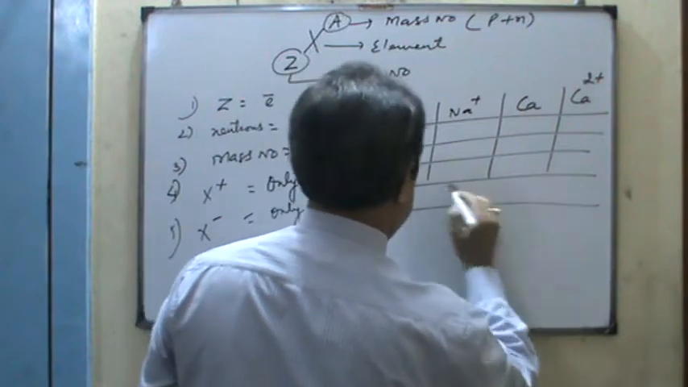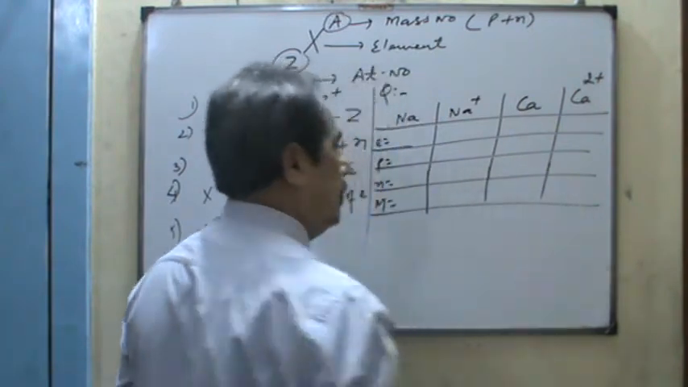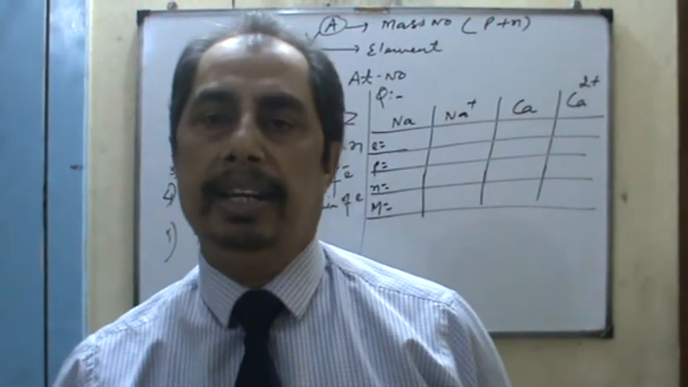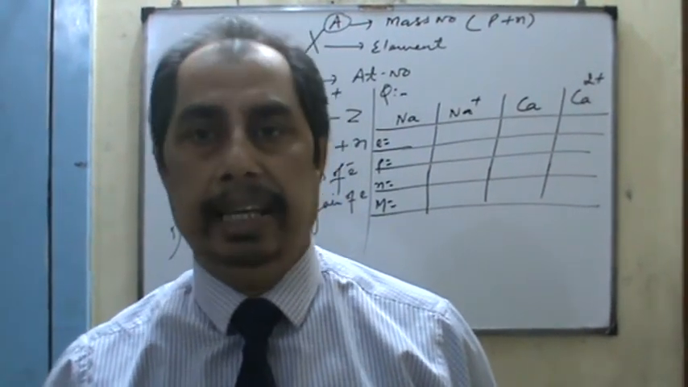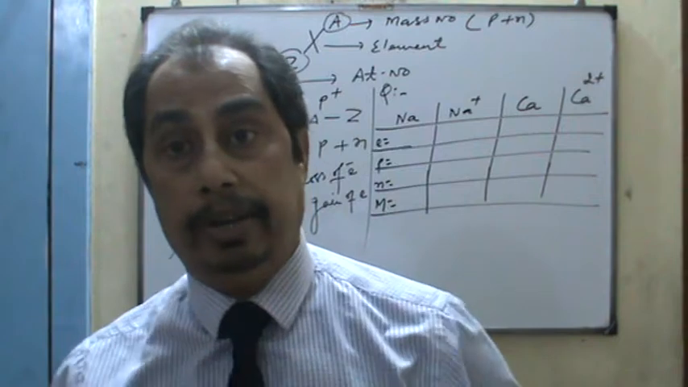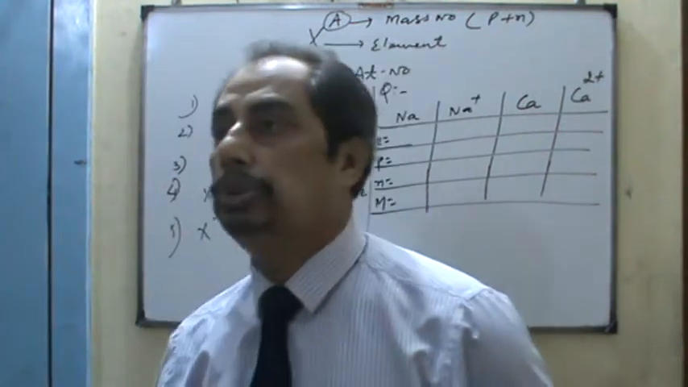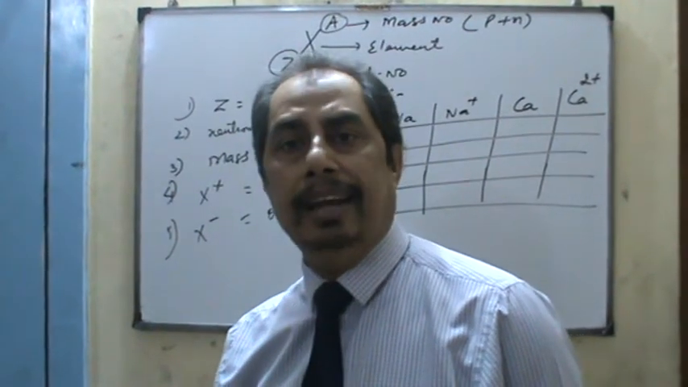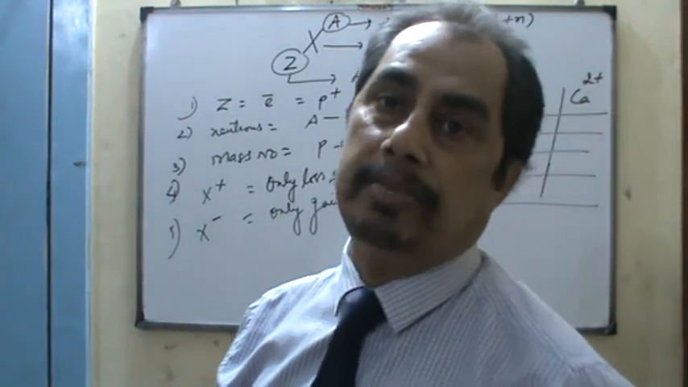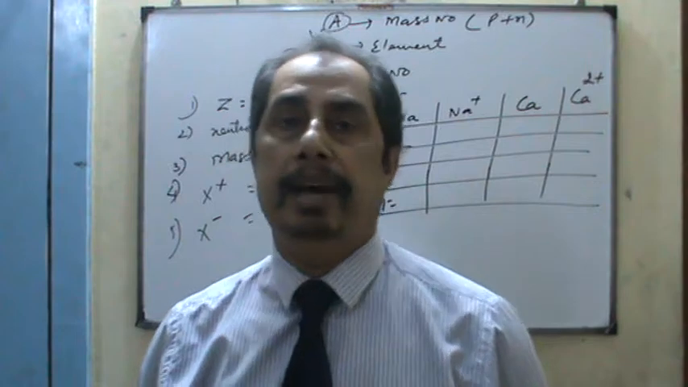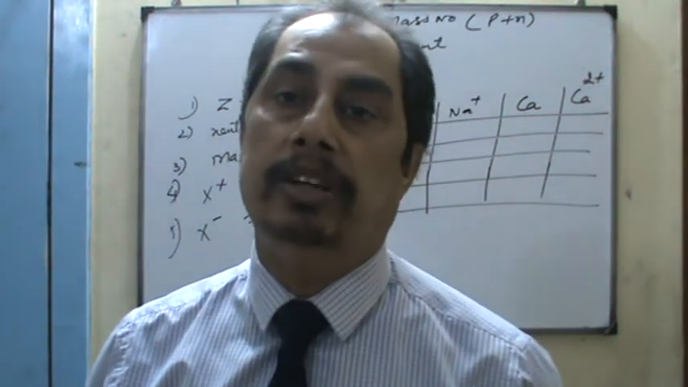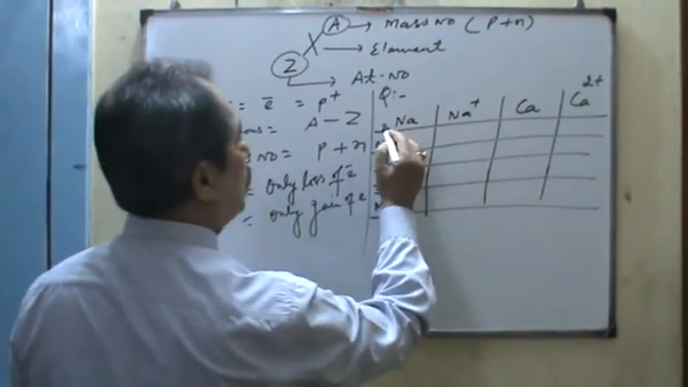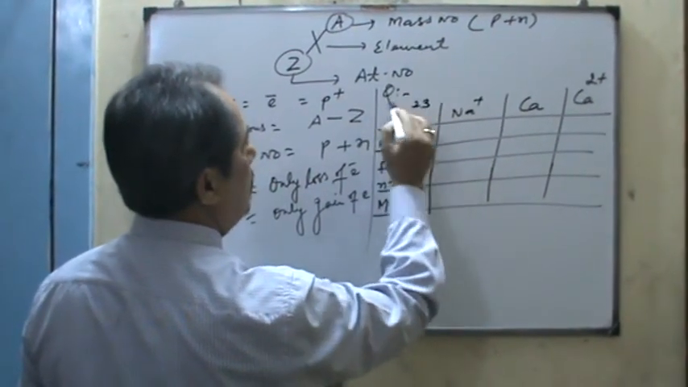In order to solve such kind of question, I always give you the advice to remember the atomic numbers from hydrogen to zinc. Hydrogen, helium, lithium, beryllium, boron, carbon, nitrogen, oxygen, fluorine, neon, sodium, magnesium, aluminium, silicon, phosphorus, sulfur, chlorine, argon, potassium, calcium, scandium, titanium, vanadium, chromium, manganese, iron, cobalt, nickel, copper, zinc. Now here, this is the atomic number, and this is the mass number.